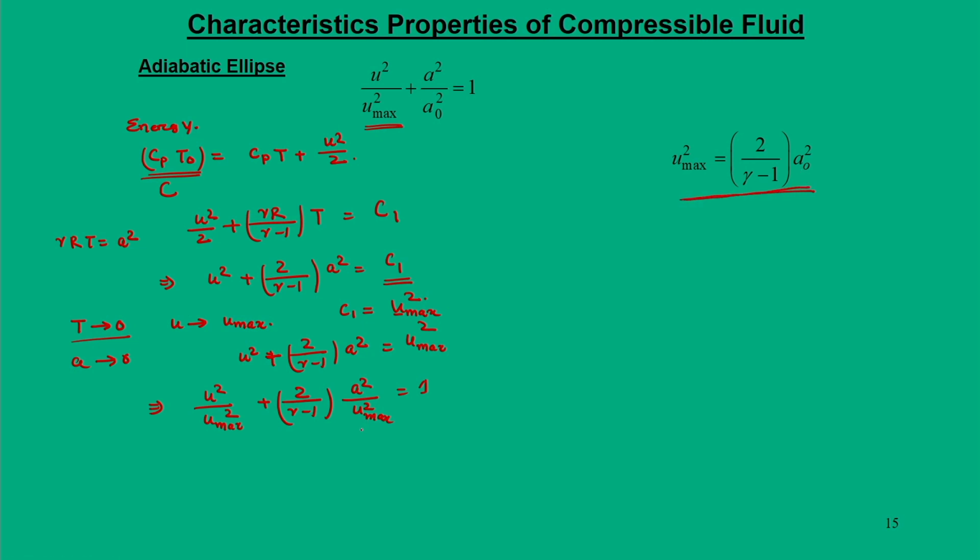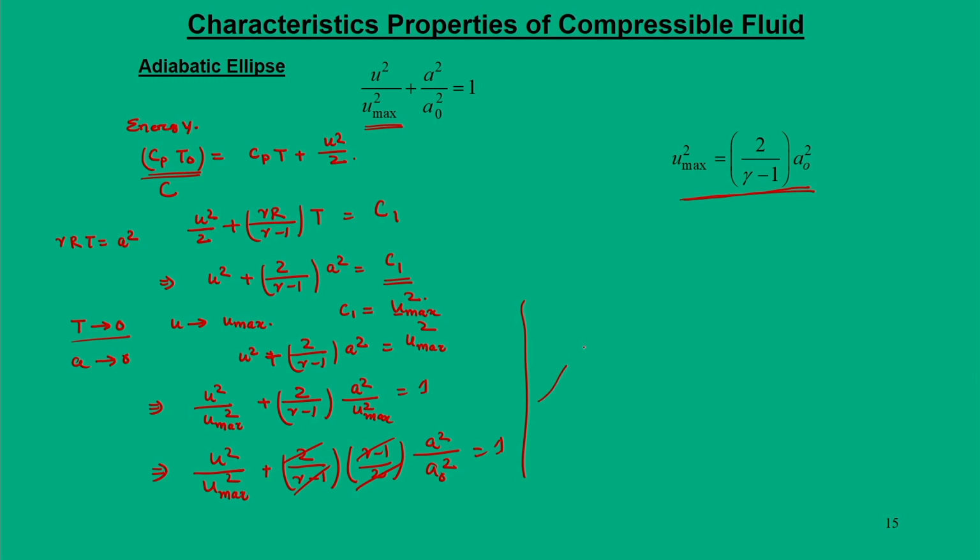We put in u max square from this, then we rewrite the equation as u square by u max square plus 2 by gamma minus 1, and here it will be reversed, gamma minus 1 by 2 a square by a naught square is equal to 1. So, these terms will get cancelled.